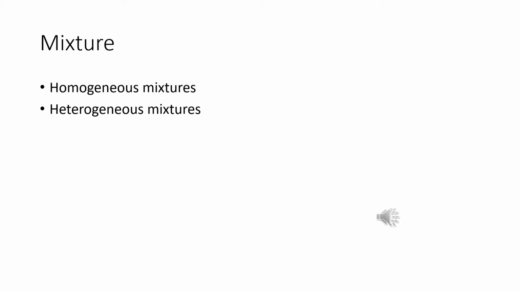For example, sugar in water. Sugar solution. Sugar is dissolved in water. We get a homogeneous mixture. We can't see the sugar inside the water or inside the solution. So it is a homogeneous mixture. And air is a mixture. Air has nitrogen, oxygen, carbon dioxide, all of this. So air is a mixture.